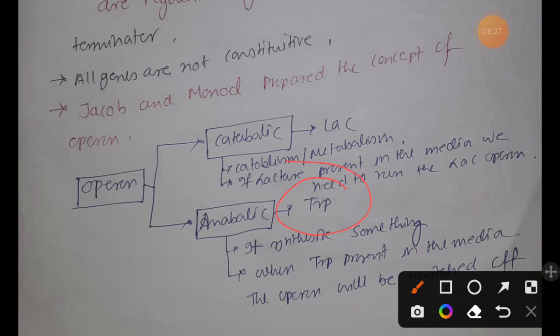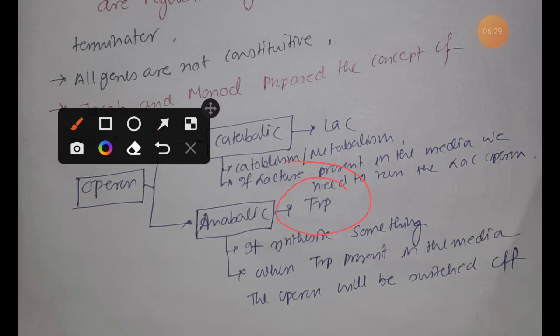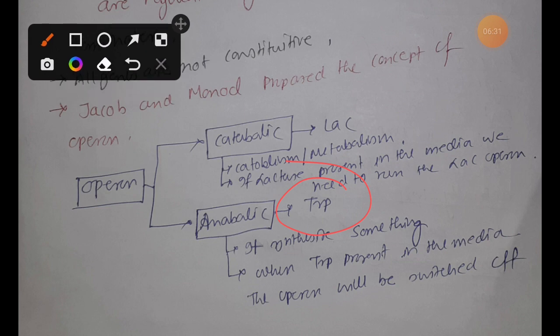Simple concept. Now you tell me, suppose there is a catabolic operon containing cell. Do you have to add the molecule in the medium whose conversion into a smaller, simpler, usable substrate you are requiring? Yes, you have to add.